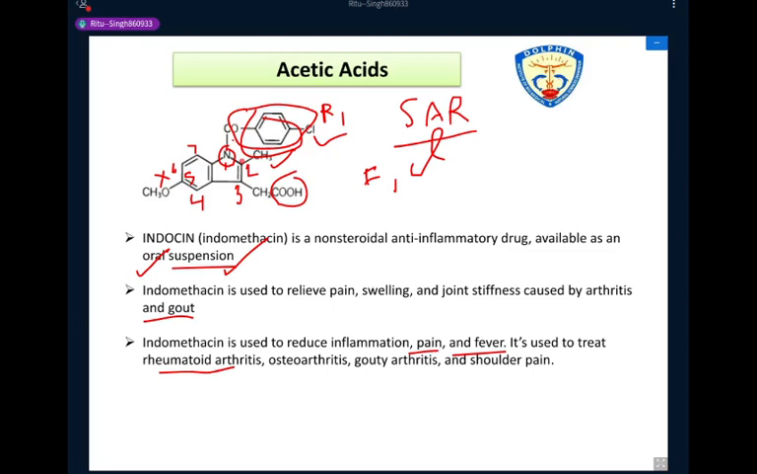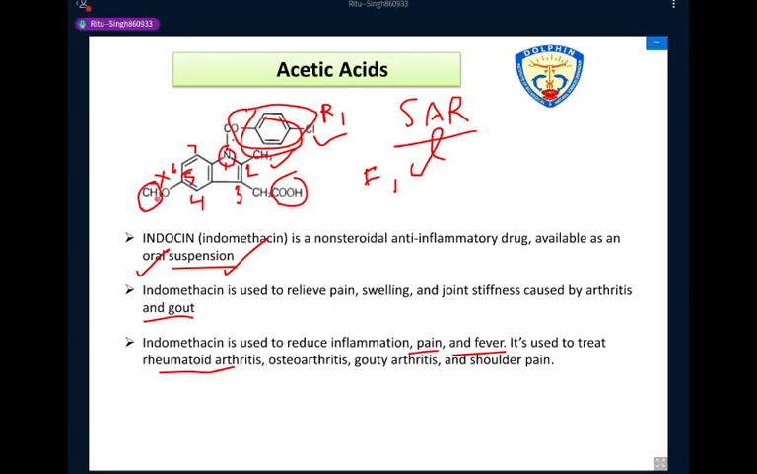Next important point is related to the fifth position. At the fifth position, the alkyl oxy substituent is more active than the aryl substitution. So this alkyl group is essential for the activity of the drug.